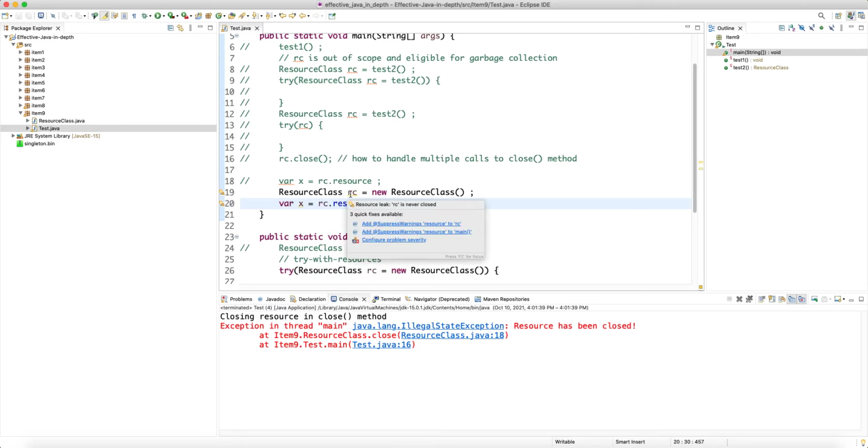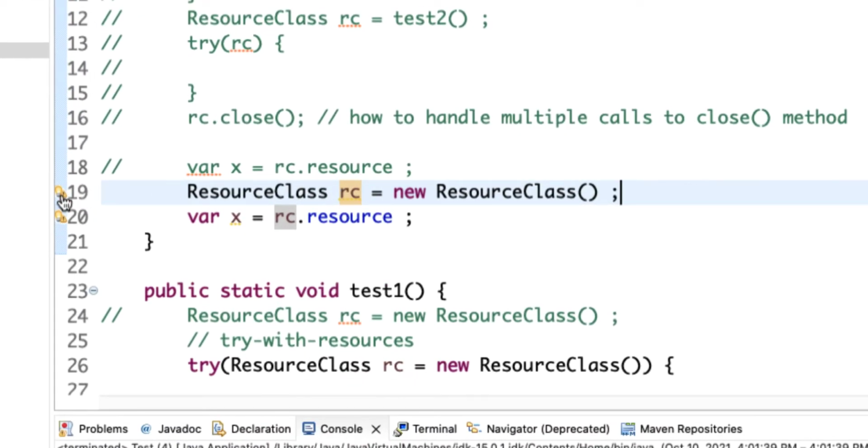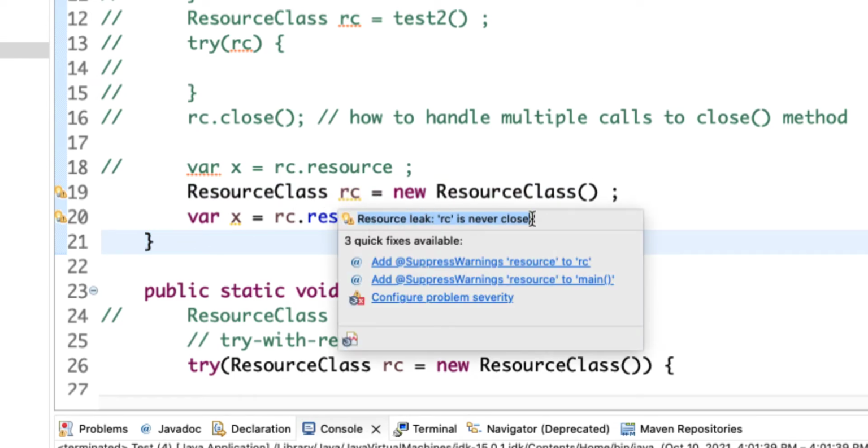Now you see there is a warning on this RC also, and it says resource leak: RC is never closed. Again, this is not a memory leak, this is a resource leak. The compiler looks at the type, and when it sees that it implements AutoCloseable, it expects to see a call to close at some point on this reference, but it never sees that. This is where the main method terminates, and it's nice that the compiler can warn us about a possible resource leak because close was never called.